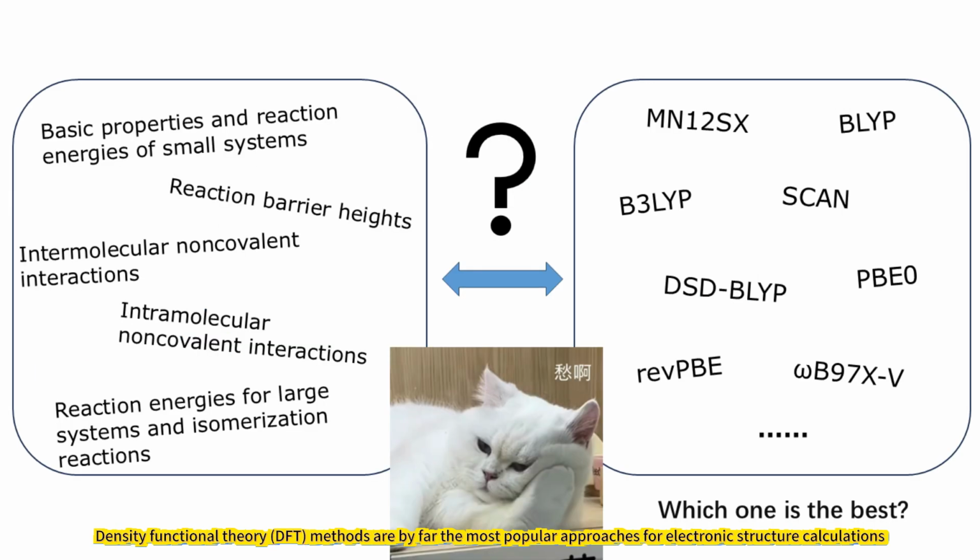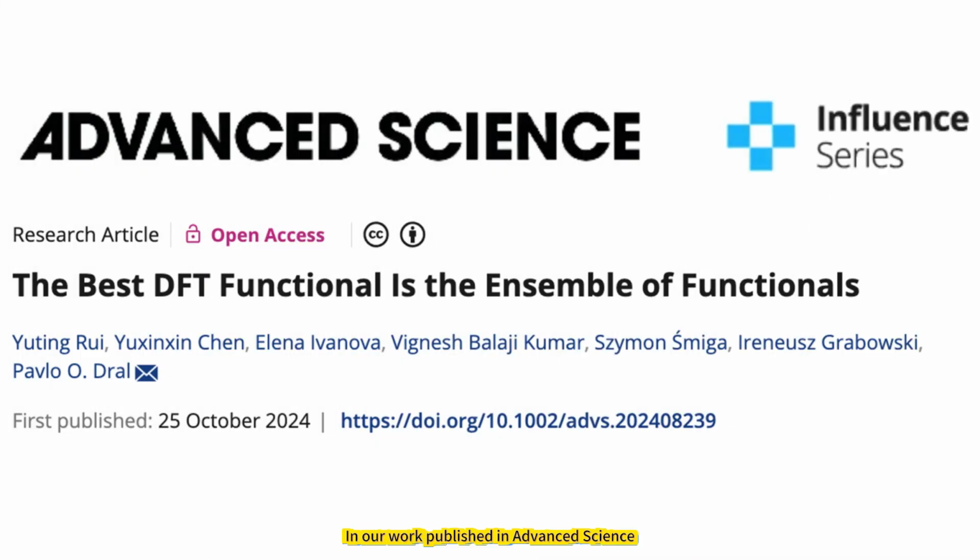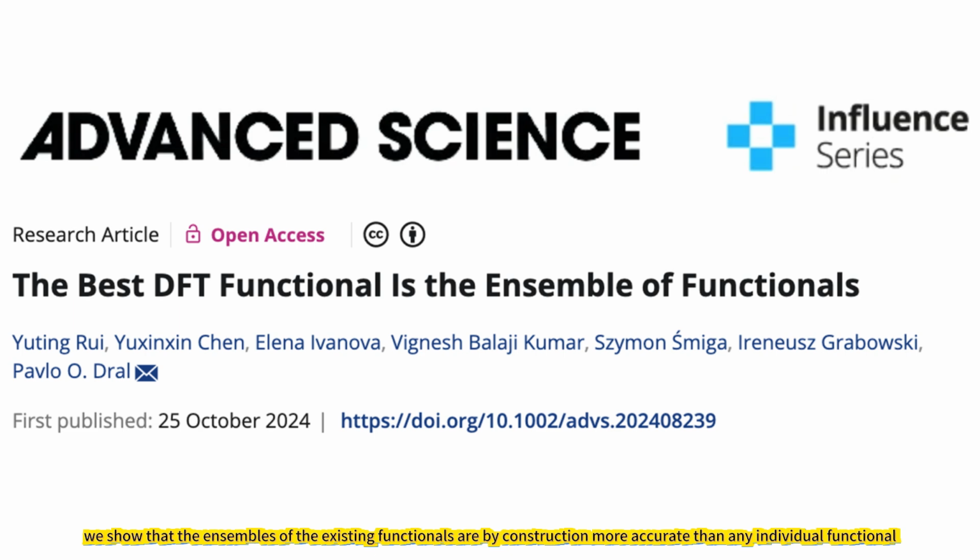Density functional theory methods are by far the most popular approaches for electronic structure calculations. However, the best functional remains elusive, despite the increasing variety of functionals and continuous efforts to improve their computational accuracy. In our work, published in Advanced Science, we show that the ensemble of the existing functionals are by construction more accurate than any individual functional.